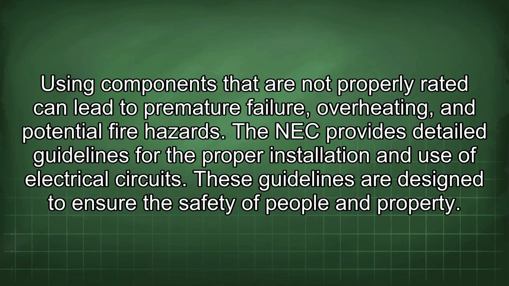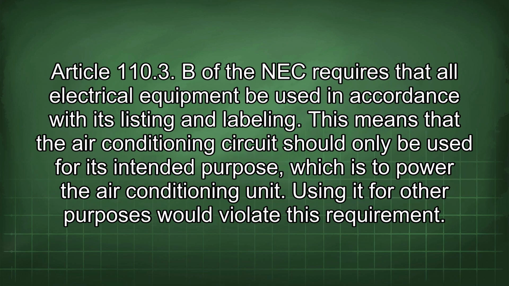The NEC provides detailed guidelines for the proper installation and use of electrical circuits. These guidelines are designed to ensure the safety of people and property. Article 110.3(B) of the NEC requires that all electrical equipment be used in accordance with its listing and labeling. This means that the air conditioning circuit should only be used for its intended purpose, which is to power the air conditioning unit. Using it for other purposes would violate this requirement.